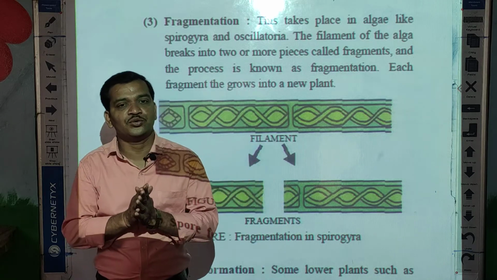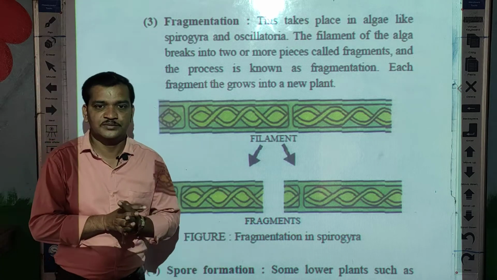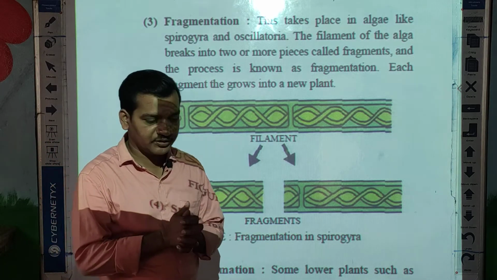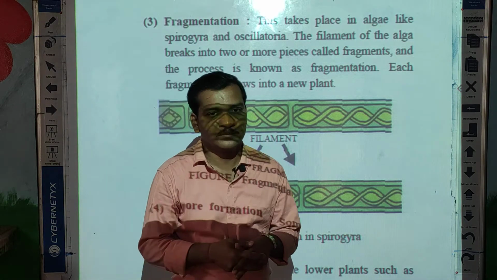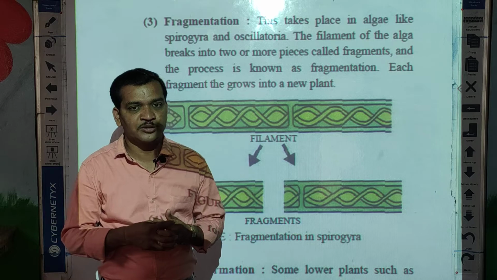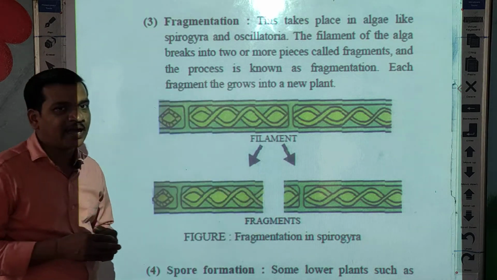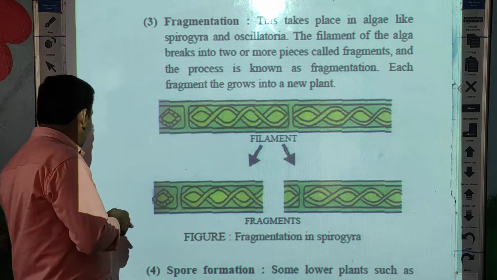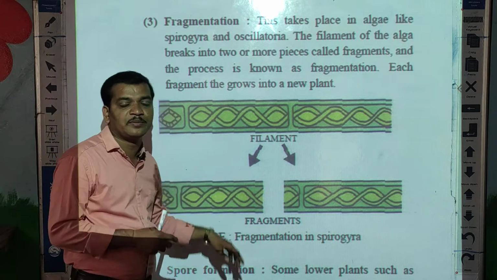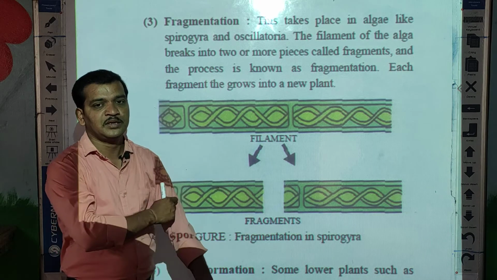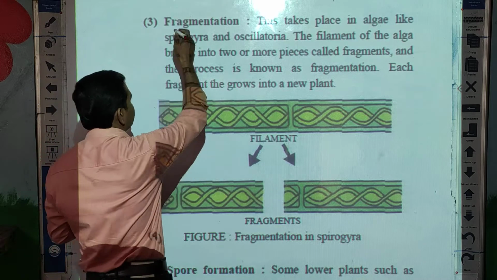In the previous video, we already learned about reproduction, types of reproduction, sexual reproduction, and asexual reproduction. In asexual reproduction, we have already learned two types, that is budding and binary fission. Now today we are going to learn two more types of asexual reproduction, that is fragmentation and spore formation.